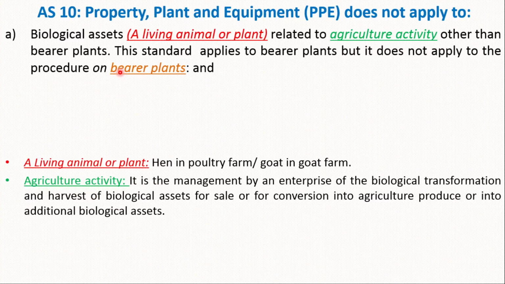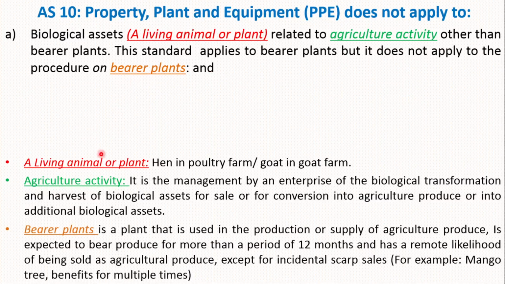Another thing is that this standard applies to bearer plant but does not apply to the produce on bearer plant. So what is bearer plant? Accounting Standard 10, that is property, plant and equipment, PPE, does not apply to whom? These standards apply to bearer plant but do not apply to the produce on bearer plant. So what is bearer plant?